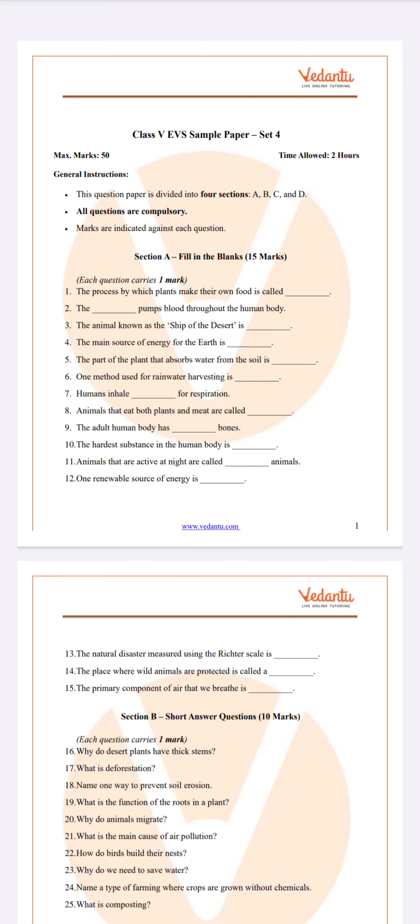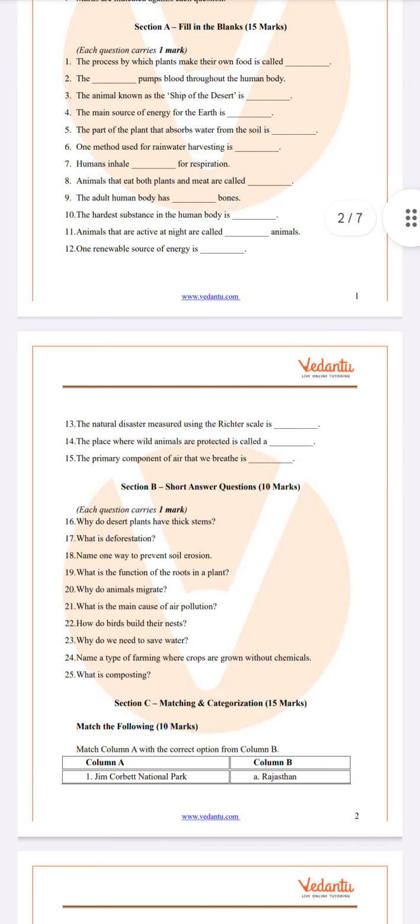Animals that are active at night are known as nocturnal animals. One renewable source of energy is solar energy. Renewable means those which we can use again and again. So an example is solar energy. The natural disaster measured using the Richter scale is earthquake.